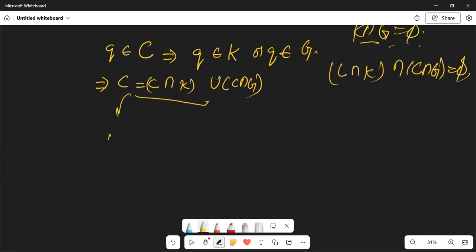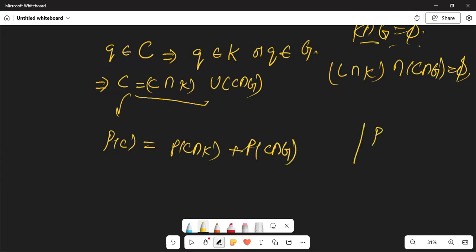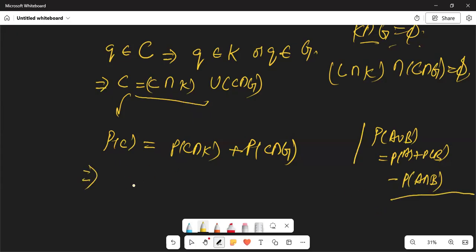And now applying the probability, and the intersection is empty, so the intersection probability is just going to be 0. Using that formula, we can use here that A union B is nothing but probability of A plus probability of B minus probability of A intersection B. Using this, we get probability of C. Now, we have nothing to do with the intersection.